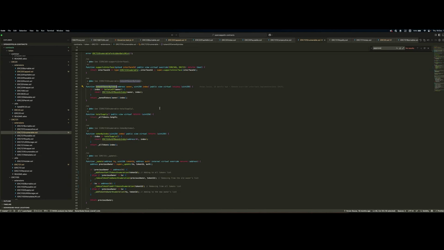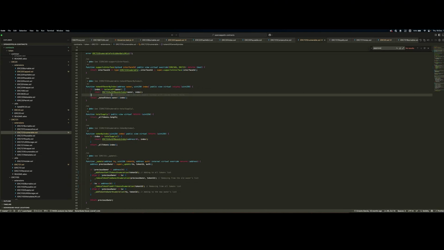So you can basically iterate or get a specific token of an owner if he owns more than one. In fact, it checks if the index is greater than or equal to the balance of. In that case, you're accessing out of the bounds of the array, let's say, of tokens the owner has. Otherwise, it simply returns the token for that specific index.